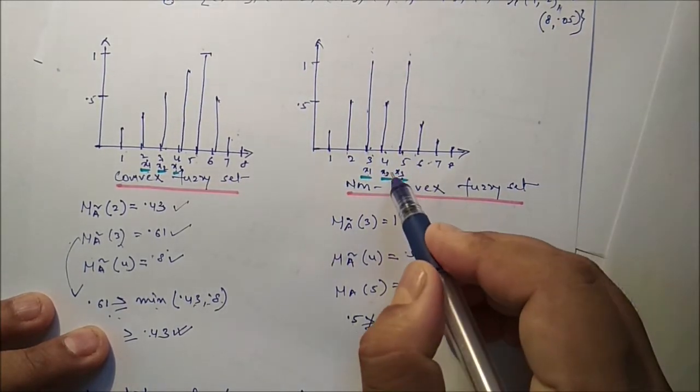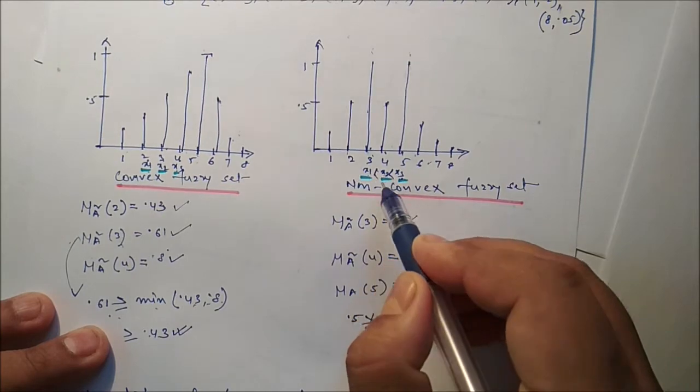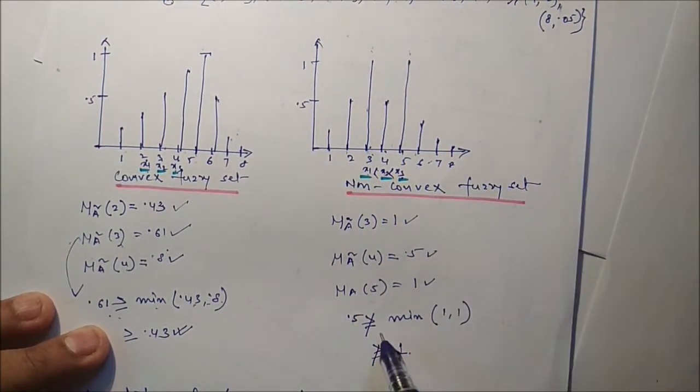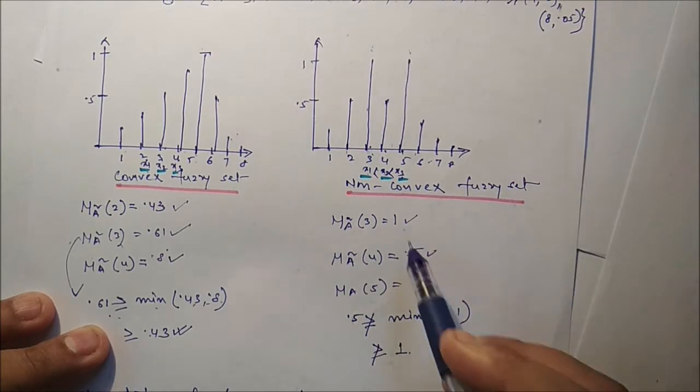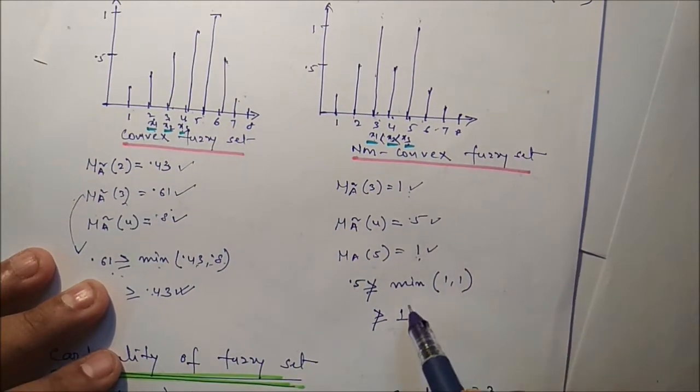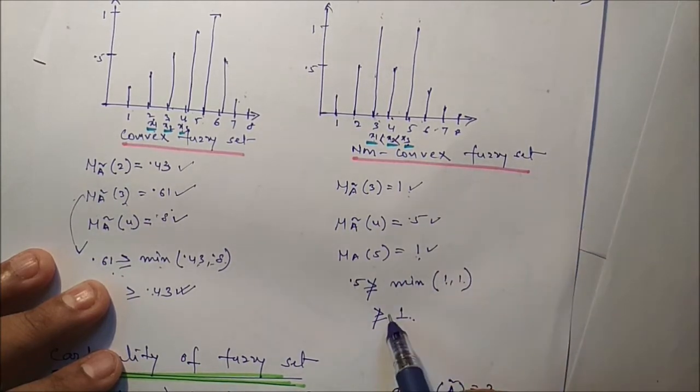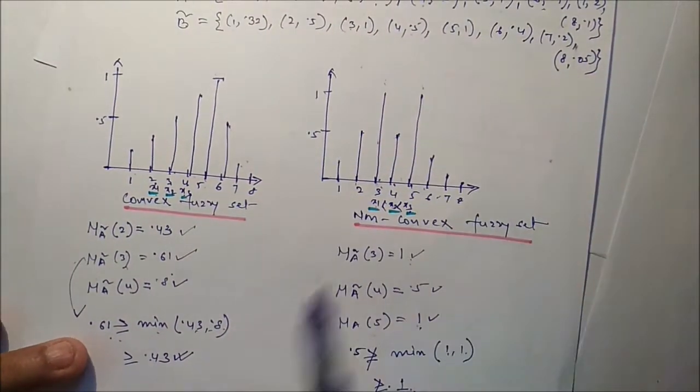So x3 is greater than x2, greater than x1. So mu A of x2, which is nothing but 0.5, is greater than or equal to the minimum of these two? No, it is not true, because the minimum of 1 comma 1 is 1. So this condition is not true. Hence it is a non-convex fuzzy set.